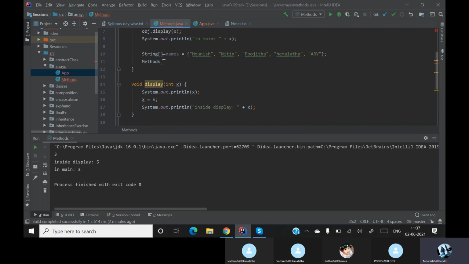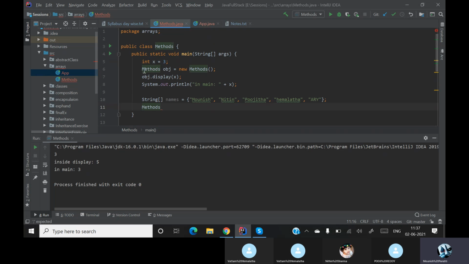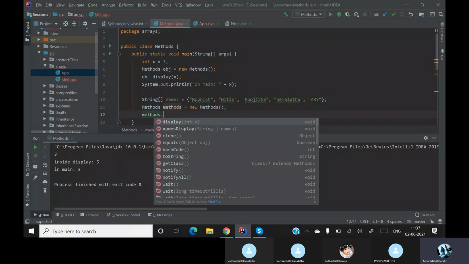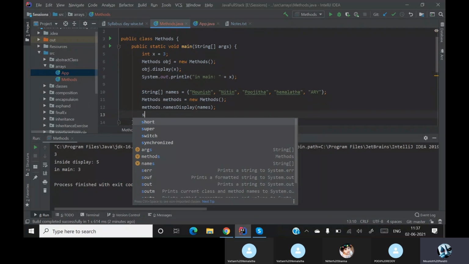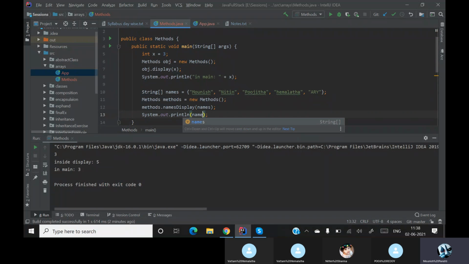So here, since I've already created my object over here, let me create another object, Methods obj = new Methods. So my object is calling the namesDisplay and I'm sending the names over here. Here let me print out names of the first element, and then here let me print the names.